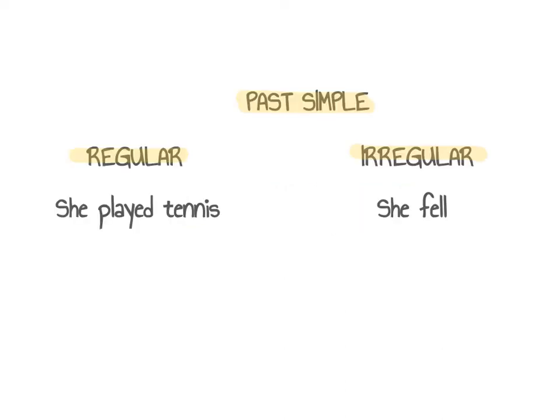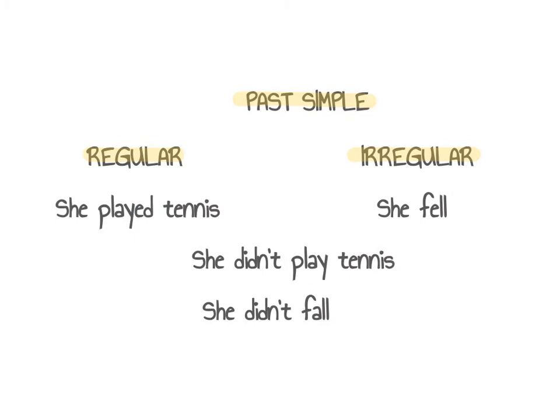A quick reminder of the past simple. Remember, there are two kinds of verbs, regular and irregular. To form the past simple of regular verbs, we usually add -ed. But remember, there are some exceptions. For irregular verbs, our only option is to learn them. The good news is that we form the negative of regular and irregular verbs exactly the same. Didn't plus the infinitive.